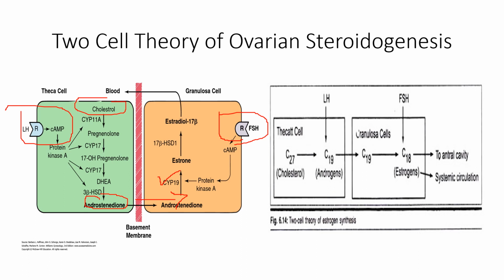So this is another picture. C27 will form the androgen C19. Now this C19 will go to the granulosa cell, where they will form the C18 steroid.